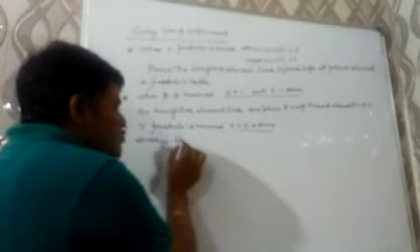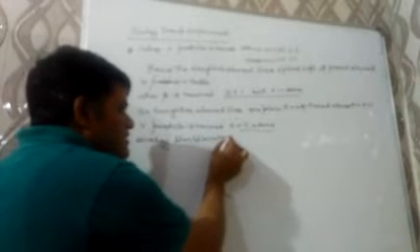And the last, if a gamma particle is removed, then both atomic number and mass number remain the same. Only energy is released. So the parent element and daughter element lie at the same place.